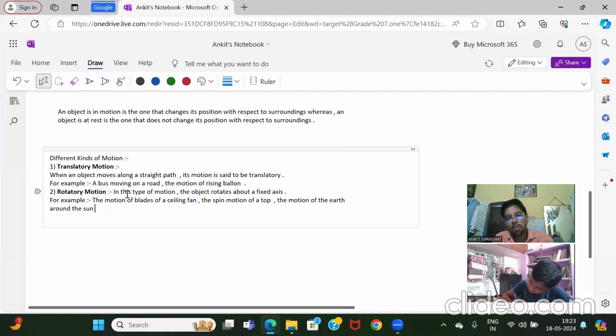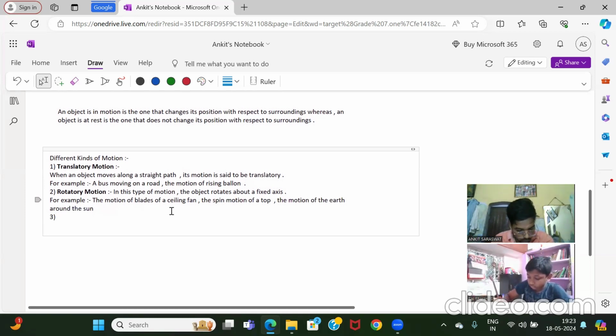Clear? It is circular motion also or rotatory motion, because our earth is rotating about its own axis. So any motion which is happening around its own axis, a fixed axis, that is known as rotary motion. Clear?